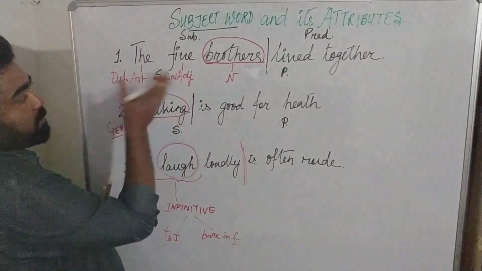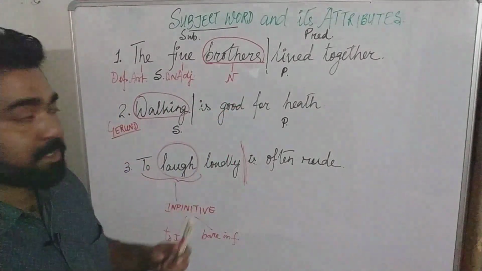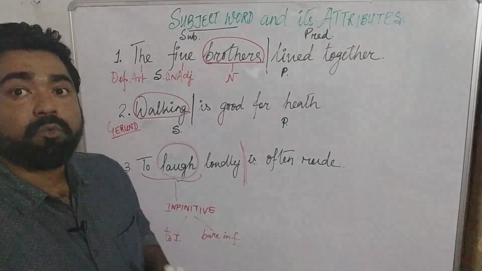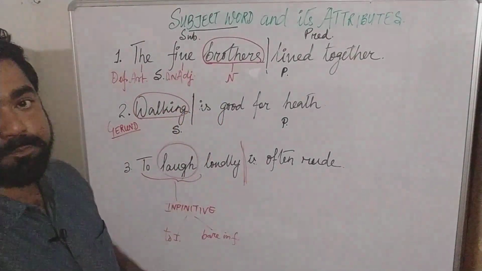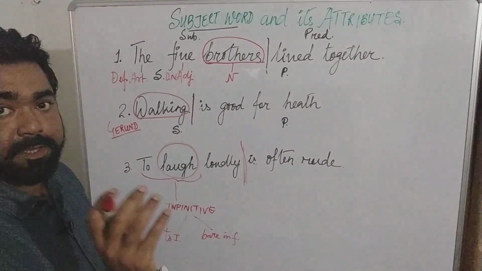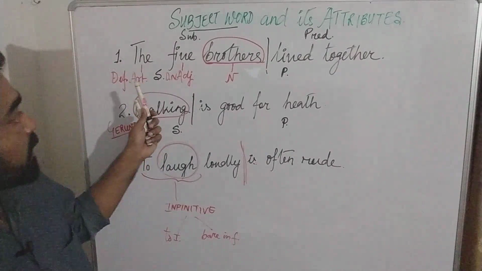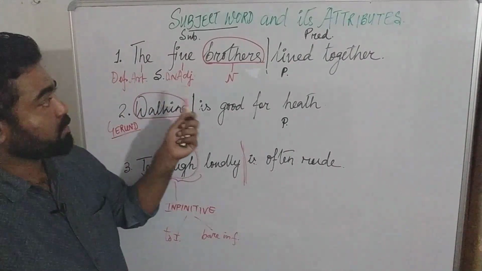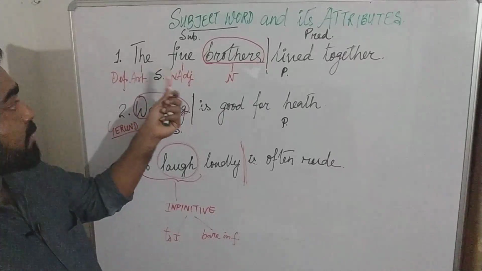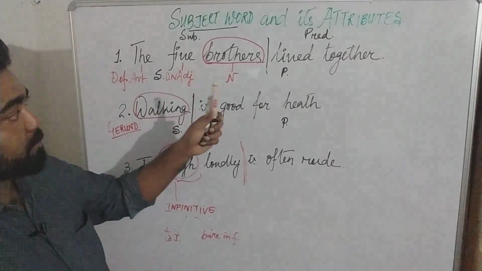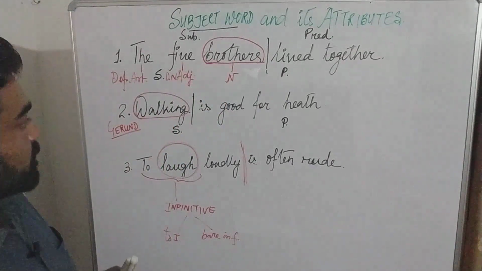Done. So if somebody asks you what is the subject in this first sentence, you will say the subject is the five brothers. What is the subject word in the first sentence? The word brothers is the subject word. It is the most important word in the subject. And if somebody asks you what are the subject attributes of the subject in the first sentence, you are going to say that the and five are the two attributes of the subject word brothers in the first sentence.